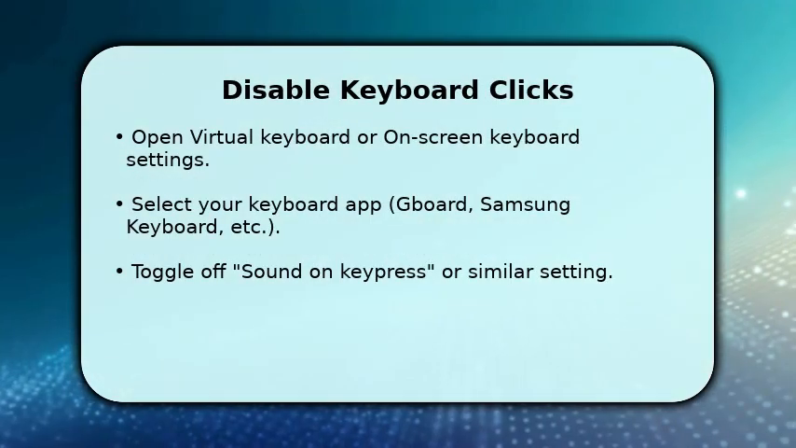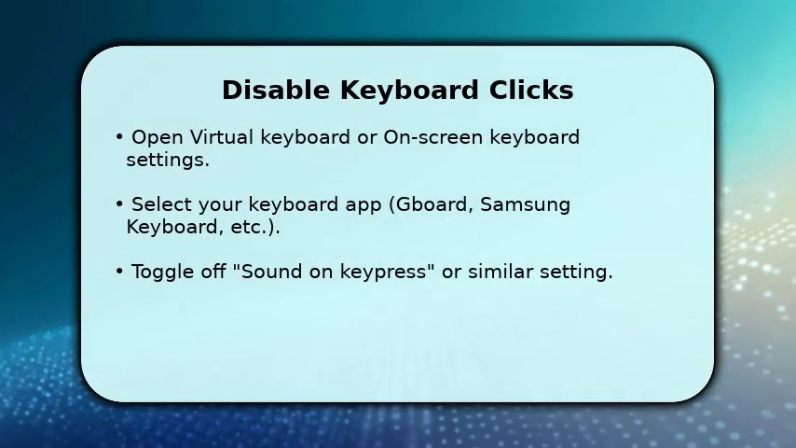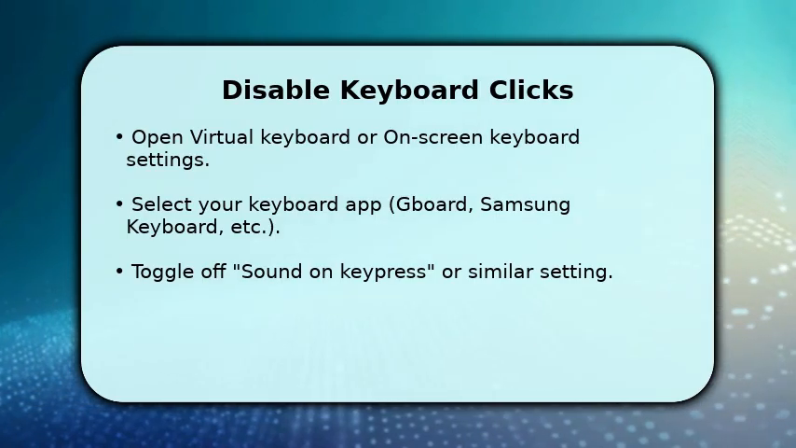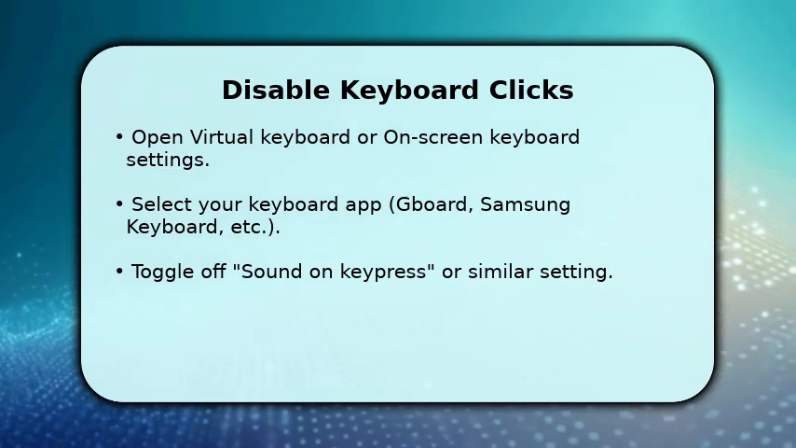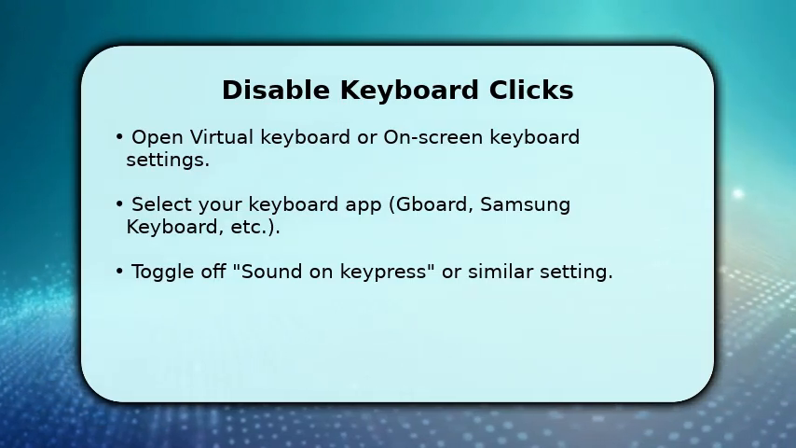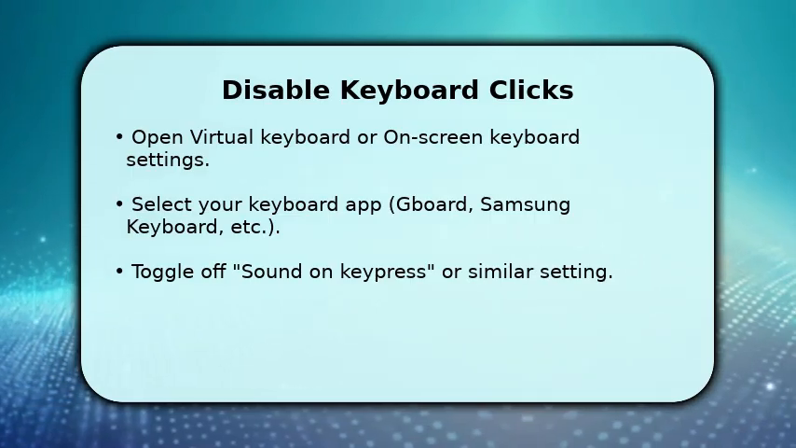Now access Virtual Keyboard to reach the keyboard app settings. Tap your active keyboard, Gboard, Samsung keyboard, or another, and open Preferences or Sound Settings. You'll see Sound on keypress or keypress vibration. Toggle sound off. If the option is missing, check Advanced Settings within the keyboard app or the main sound menu for system sounds and disable keyboard clicks there.